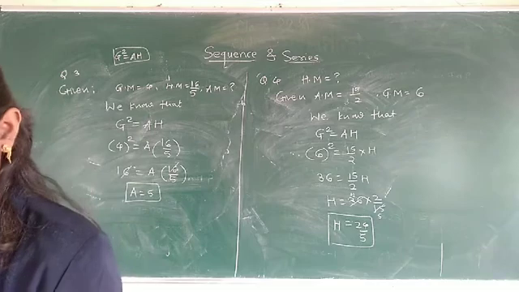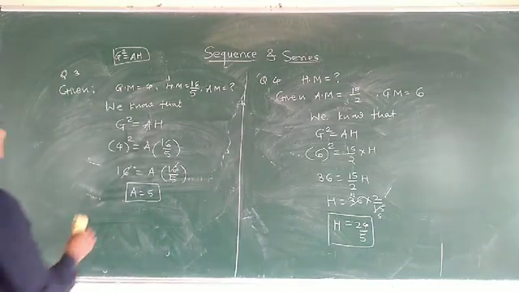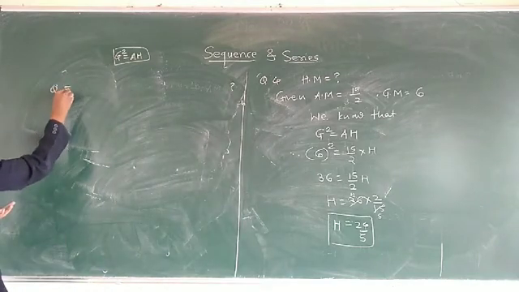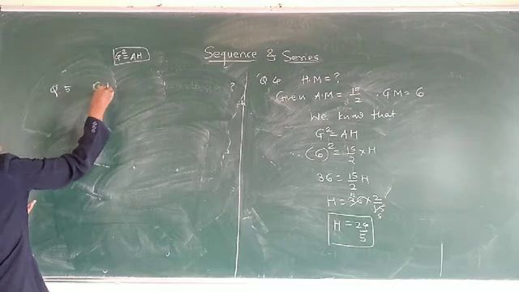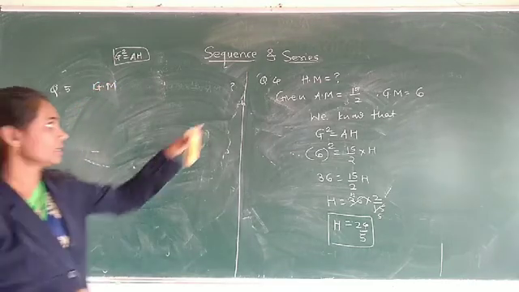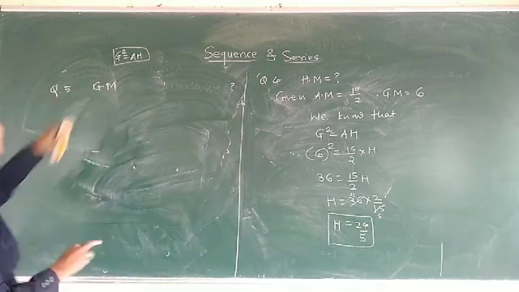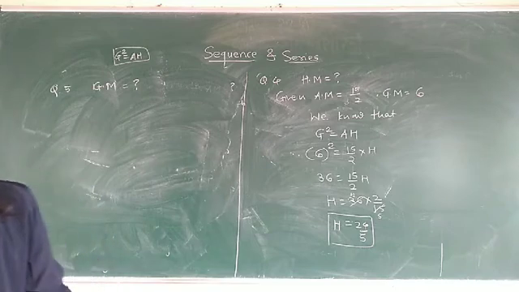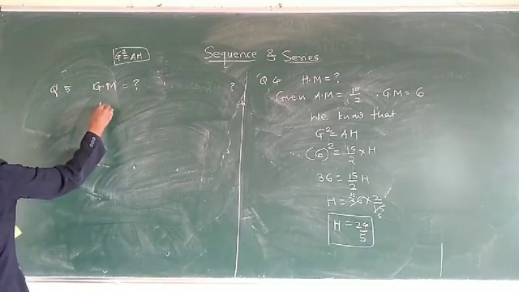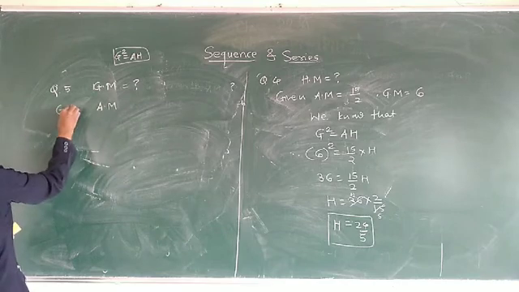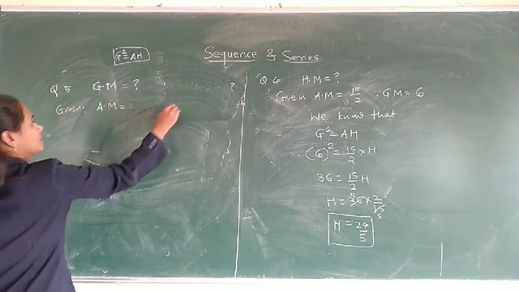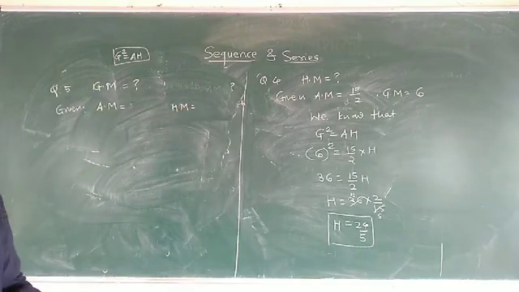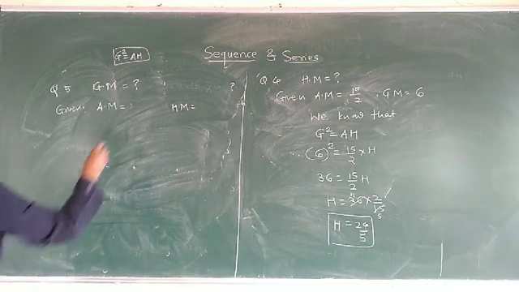Now see the next question, question number 5. We have to find the GM. In the first example we found the AM, in question 4 we found the HM, and now in this example we find the GM. Here we are given AM and HM. AM is 75 and HM is 48.